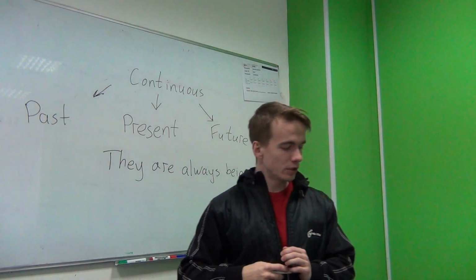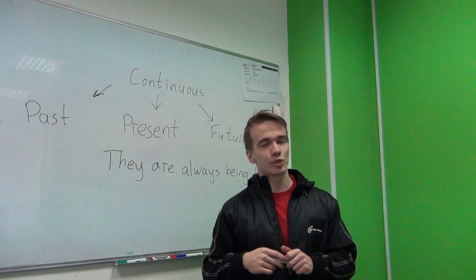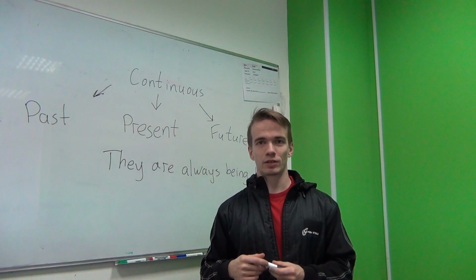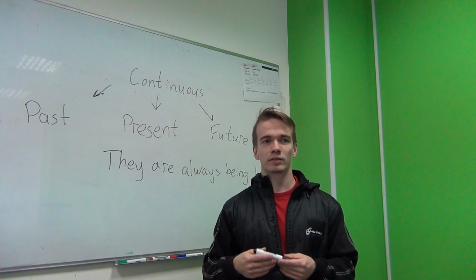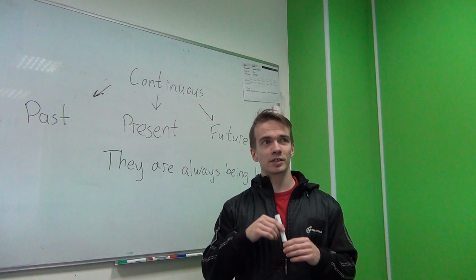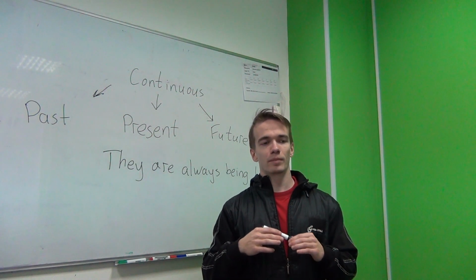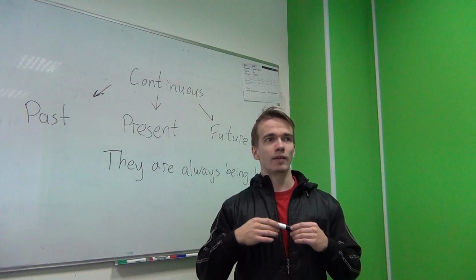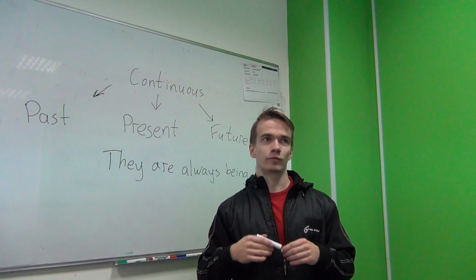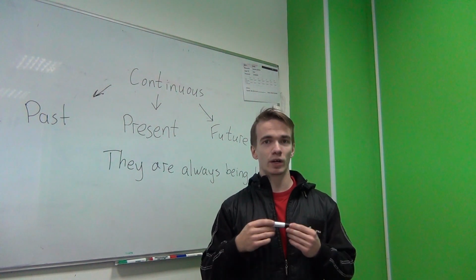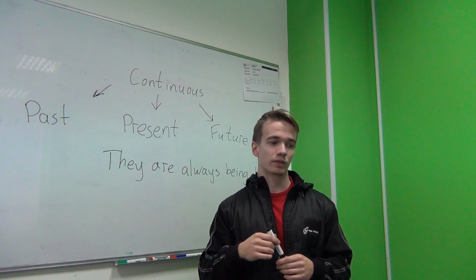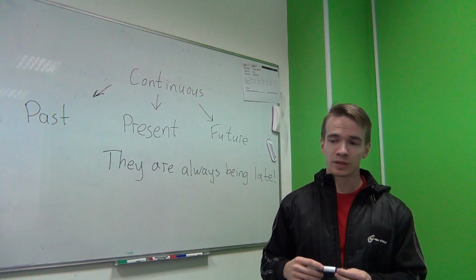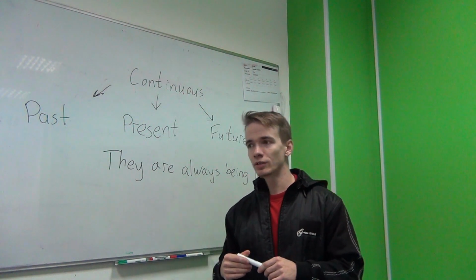Also, we use present continuous for things which are happening near the moment of speaking. So, for example, I am working on this project. Я работаю над этим проектом. It means that something is happening not exactly now, but at a moment that is near this moment. So, we say like that, I'm working on this project. For example, it could be 1 day, 2 days, 1 month. But not exactly now. It could be that now I am speaking to you.